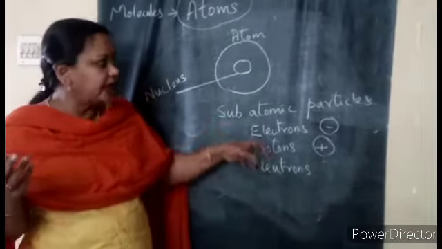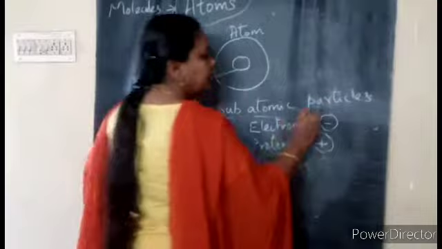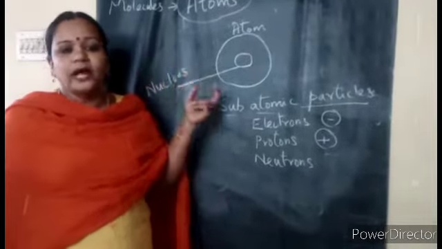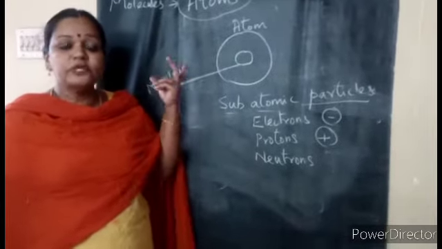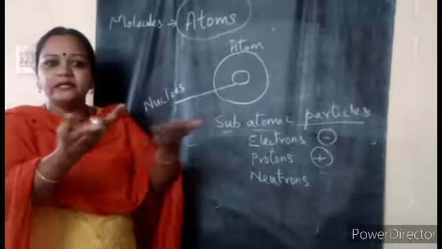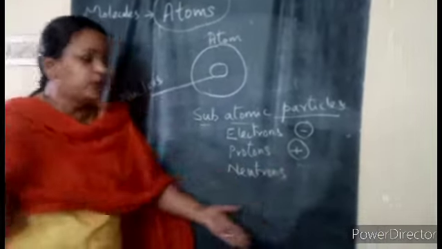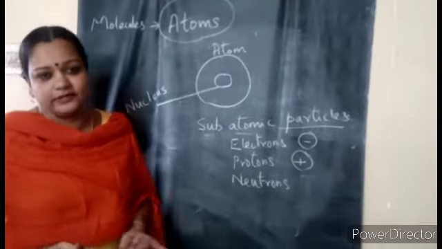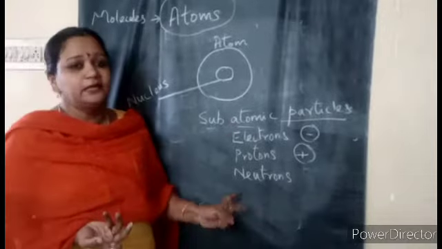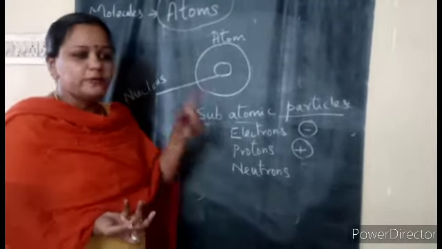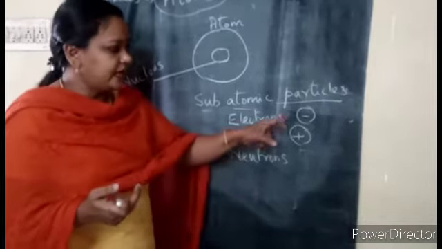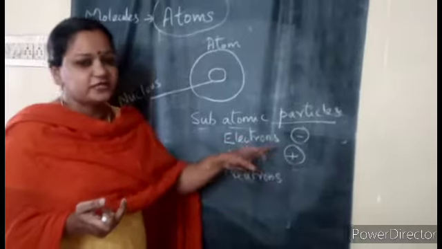Where are they present? They are the subatomic particles. They make up an atom. Two or more atoms will combine and form a molecule. Molecules make up the matter. Matter is surrounding you. If you take this complete board, it is made up of billions and billions of atoms. Anything you take is made up of atoms. So what do you have in the atoms? There are three different subatomic particles: protons, electrons and neutrons. What do they carry? They carry the charges. Negative charge is carried by electrons, positive charge is carried by protons.